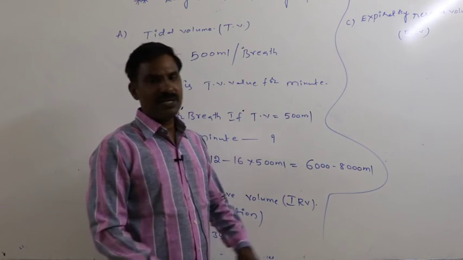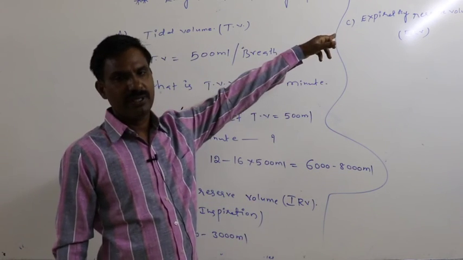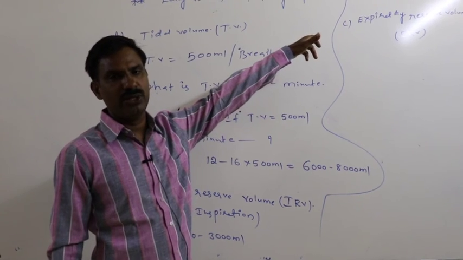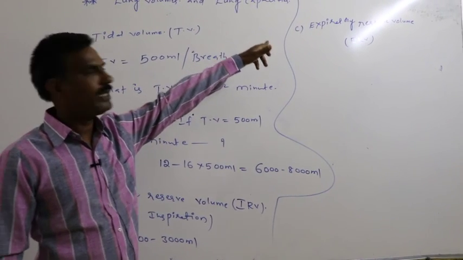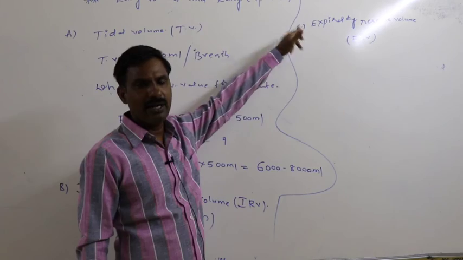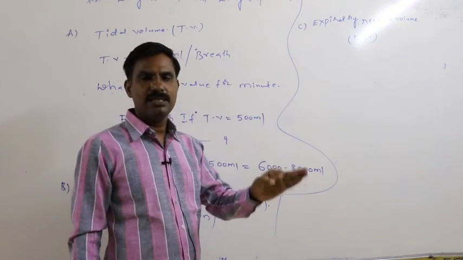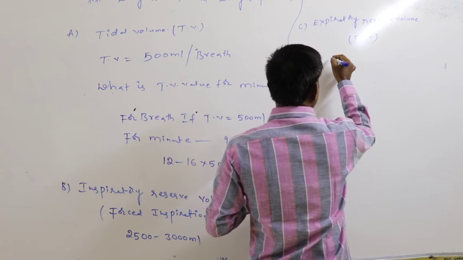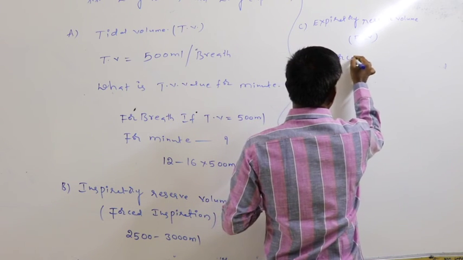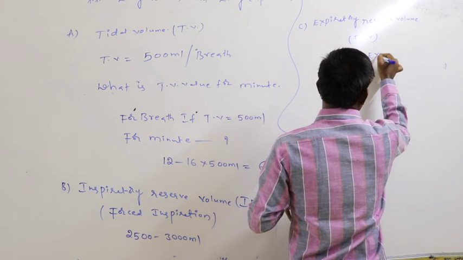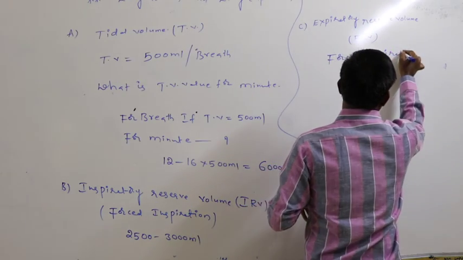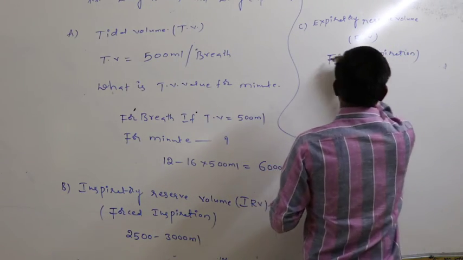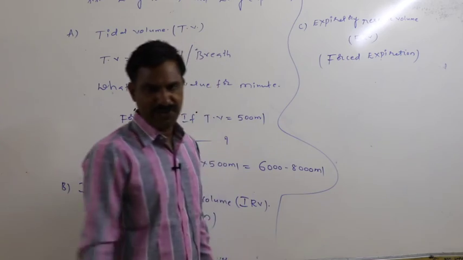Expiratory reserve volume, that is the ERV. This is also called the forced expiration. This is nothing but forced expiration.